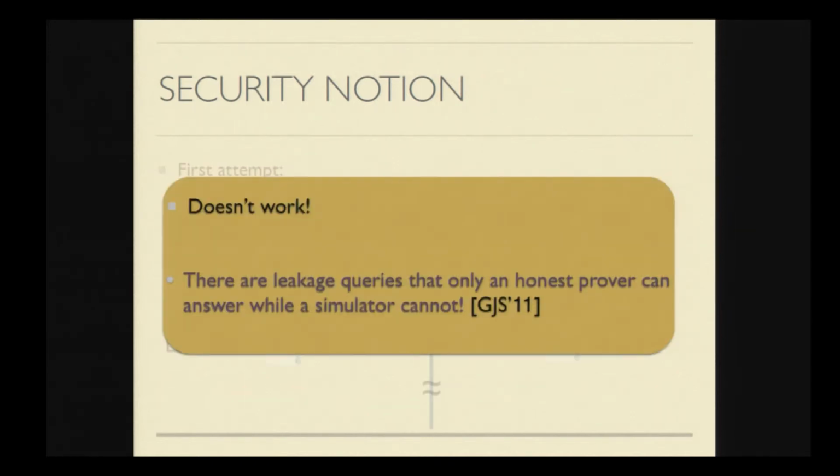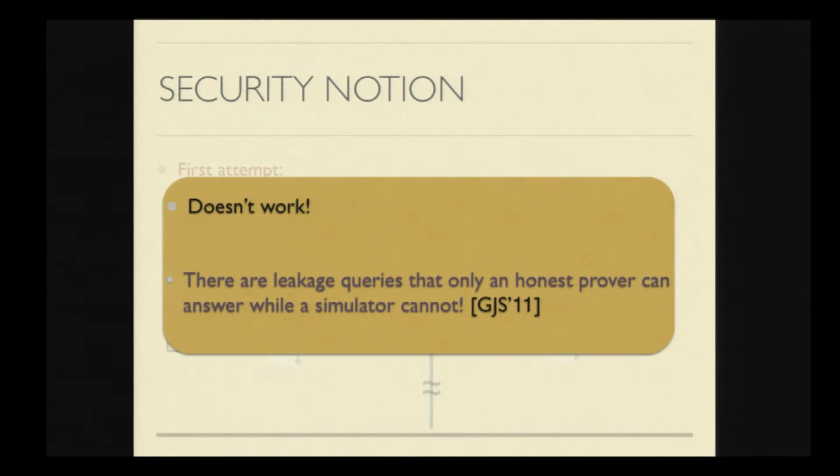It turns out that this simply does not work. The reason is that the verifier can ask leakage queries, and in order to answer such queries, you need knowledge of the witness. In the case of the honest prover, he has the witness and he can answer such leakage queries.